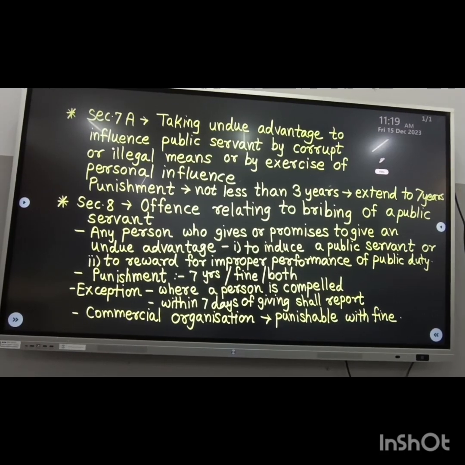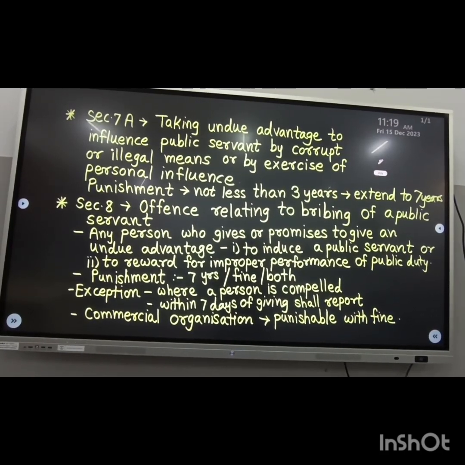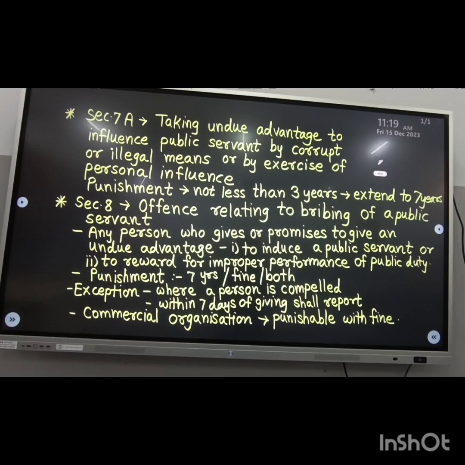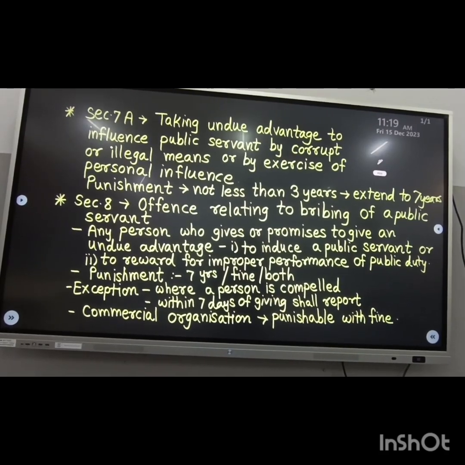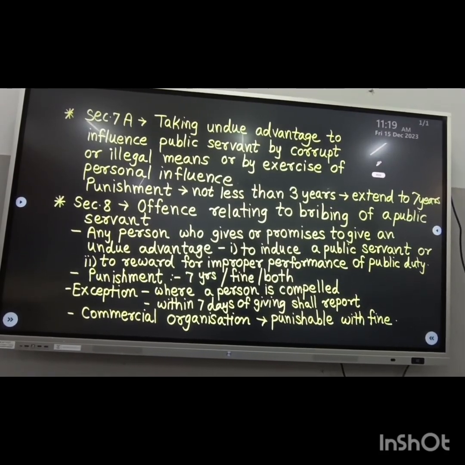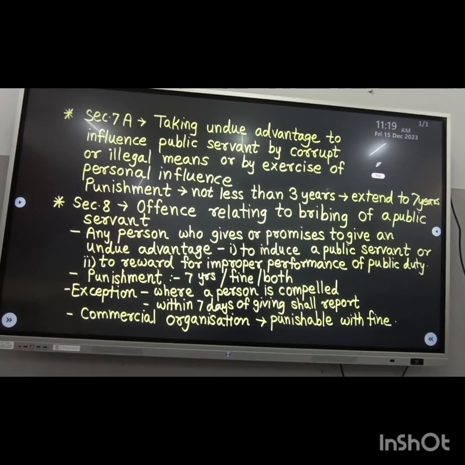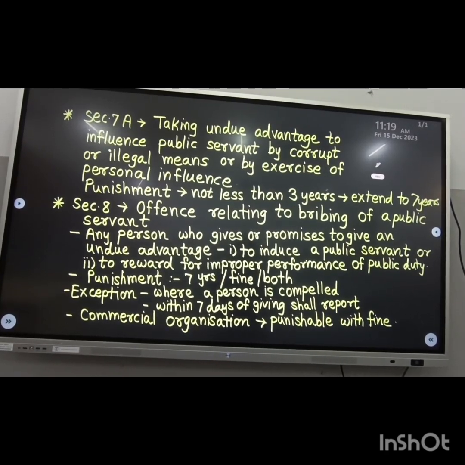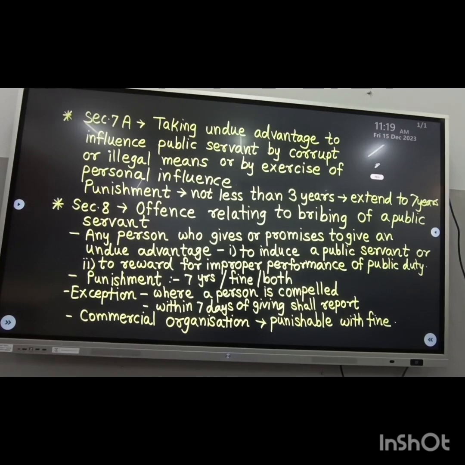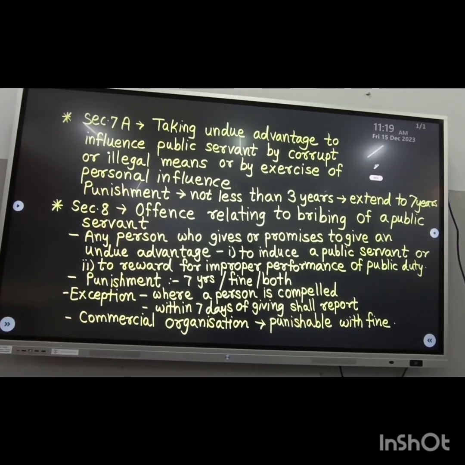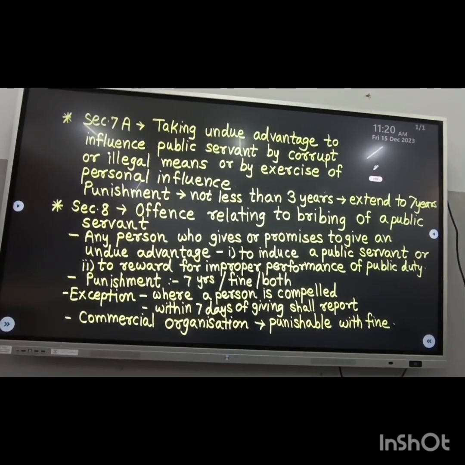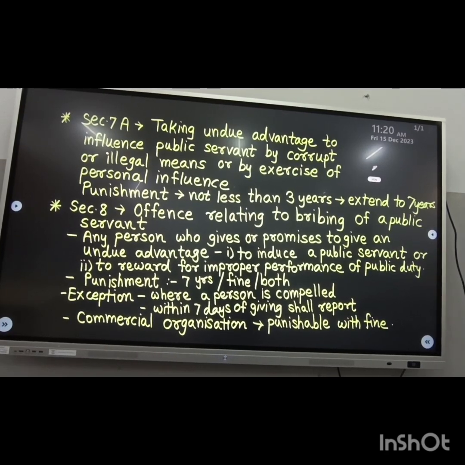Now, a very important section, section number 8, deals with the offences relating to bribing of a public servant. Listen carefully: under this offence, not only taking a bribe is an offense, giving a bribe also amounts to an offense.